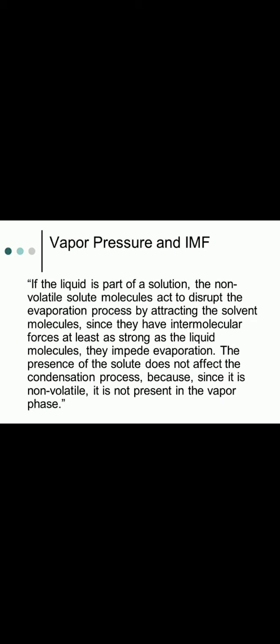Hence, the rate of evaporation of the solution will be less compared to that of the pure solvent. Vapor pressure of the solution is lower than that of the pure solvent. Hence, the presence of solute does not affect the condensation process, it only affects the evaporation process.